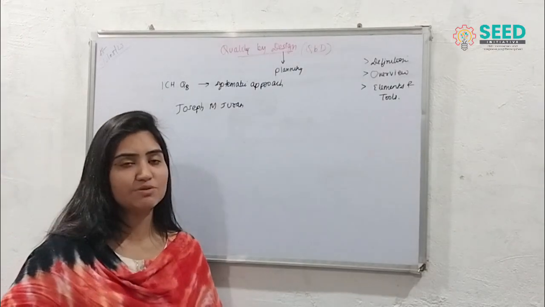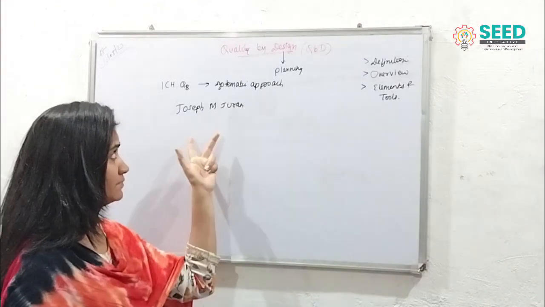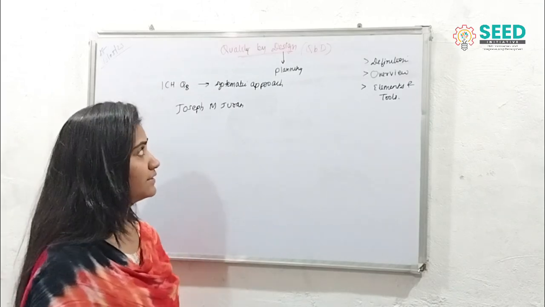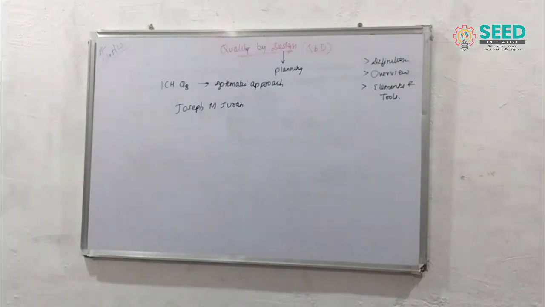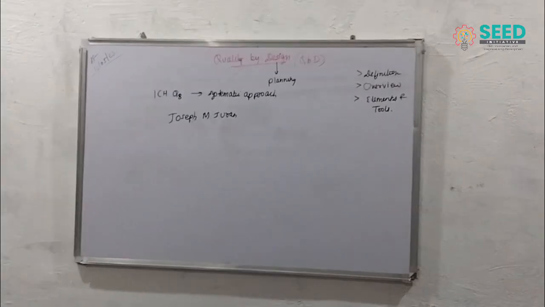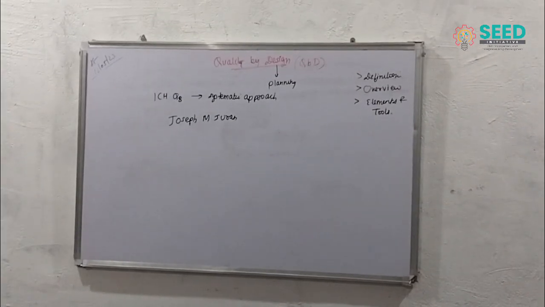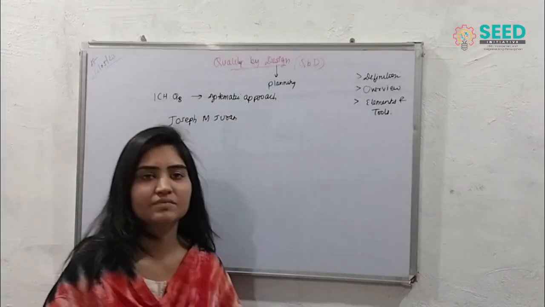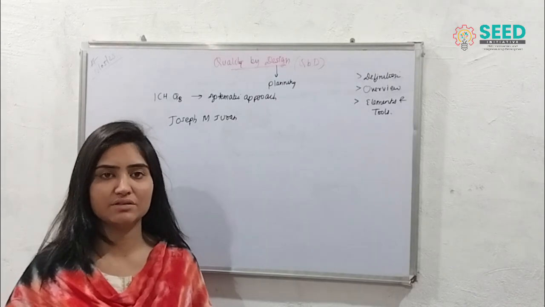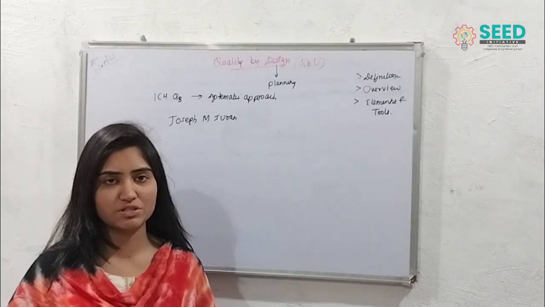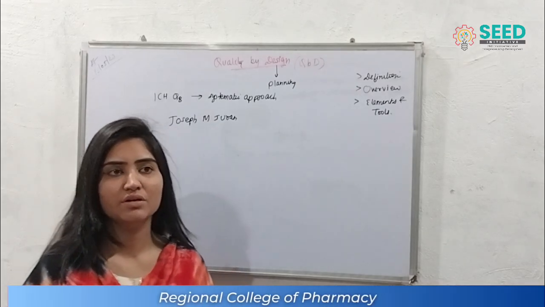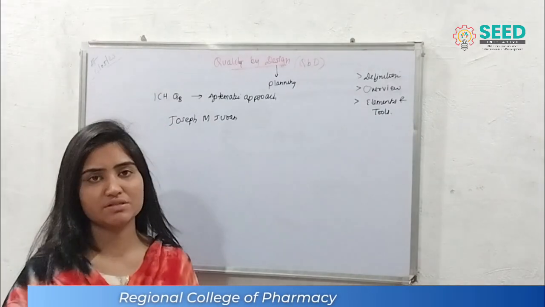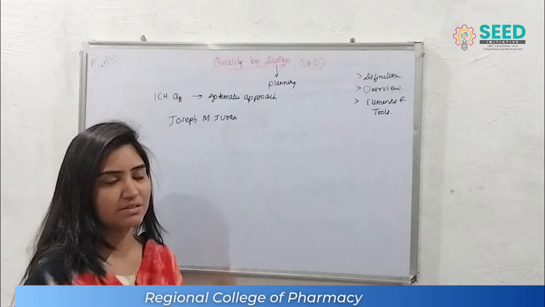According to Joseph M. Juran's philosophy, the idea gave birth to QBD. So we were talking about the philosopher, Joseph M. Juran, and we need to know what the philosophy is, or what is the overview given by the scientist.